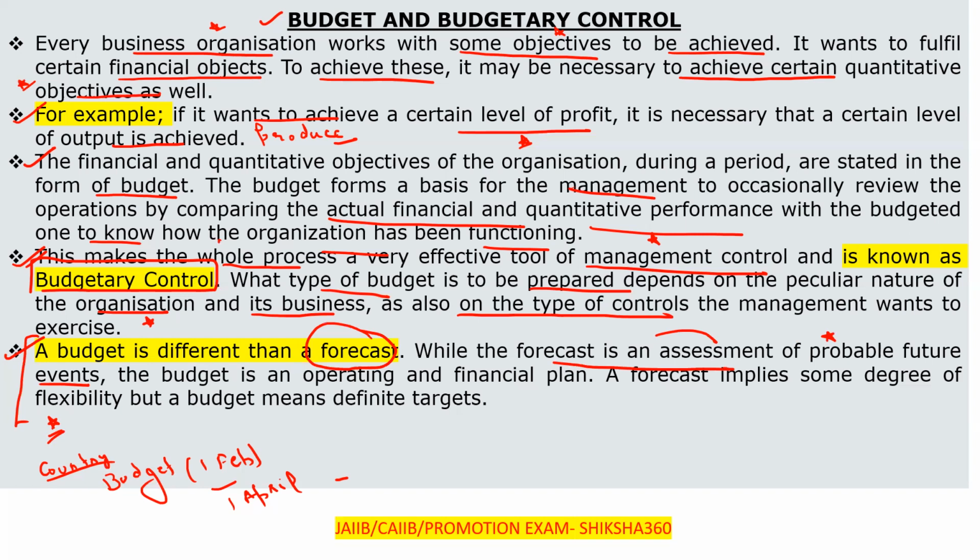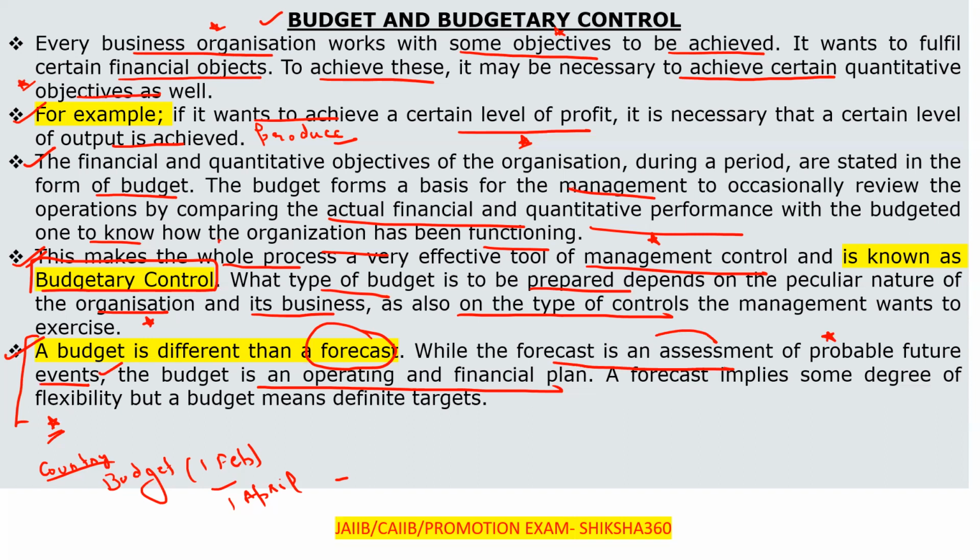On the other side, the budget is an operating and financial plan. What is the budget? It is an operating and financial plan. On the basis of that, I will discuss one question, so kindly remember that. Forecast is an assessment of the probable future events. On the other side, budget is an operating and financial plan.